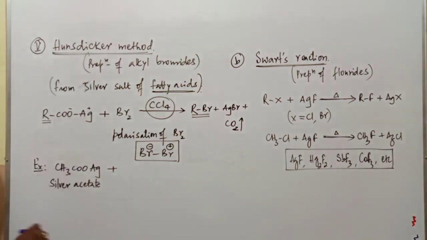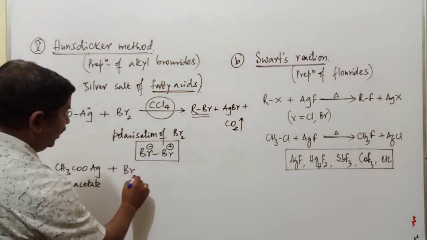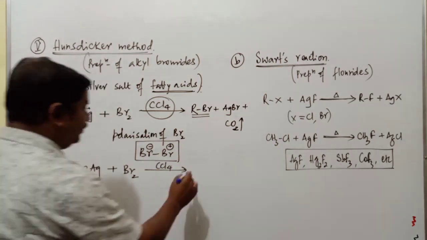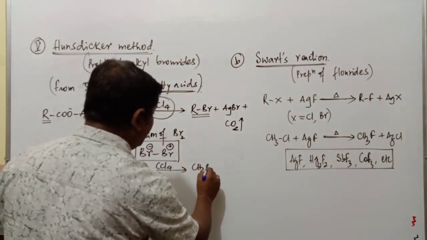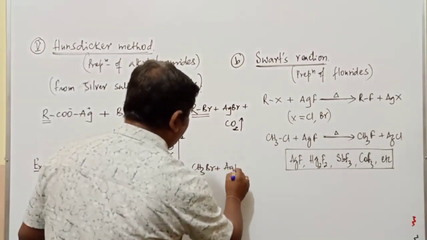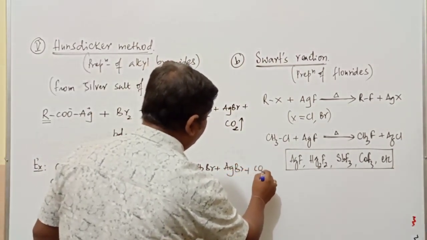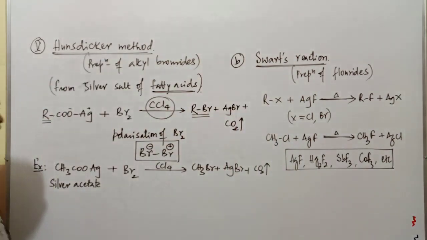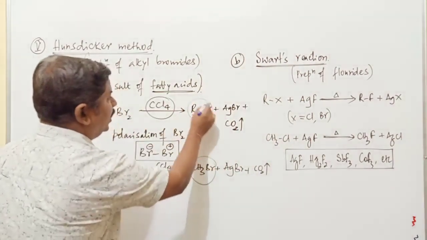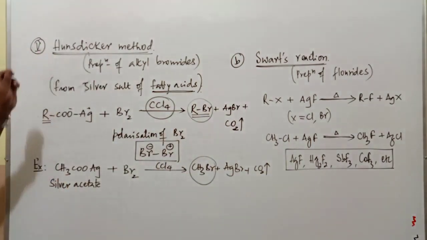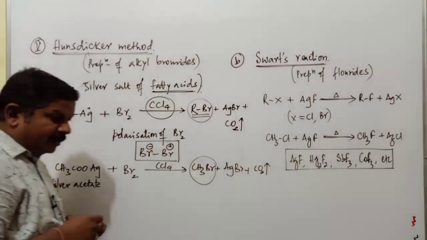When silver acetate is treated with bromine in presence of CCl4, carbon tetrachloride, it forms CH3Br plus, what's the other compound? AgBr plus CO2, carbon dioxide. So this is a simple reaction for the preparation of alkyl bromides only. All the alkyl bromides can be prepared by using this method. It is commonly called the Hunsdiecker method.